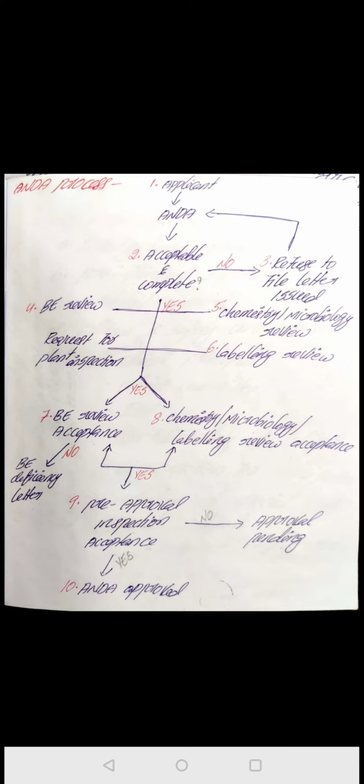See here, labeling review. Labeling review means the generic drug label is identical to the reference drug or the brand drug. Always the generic drug labeling should be the same as the brand drug.